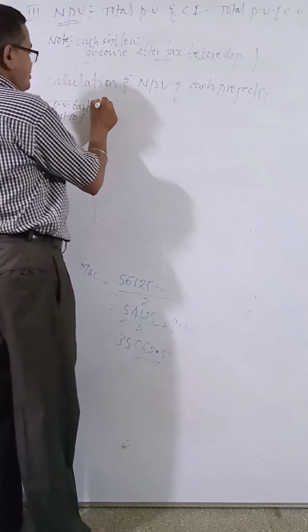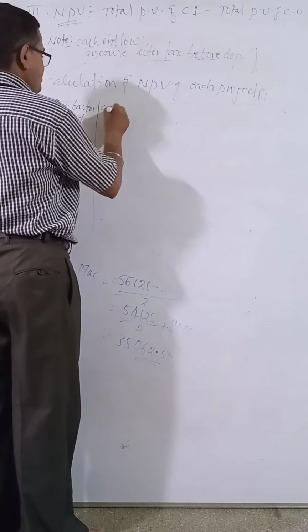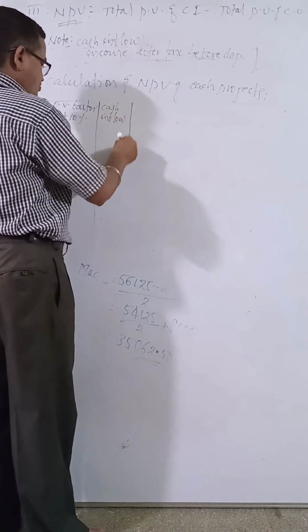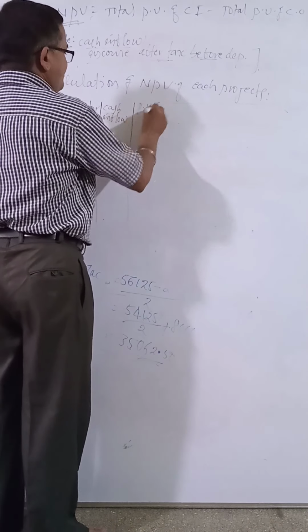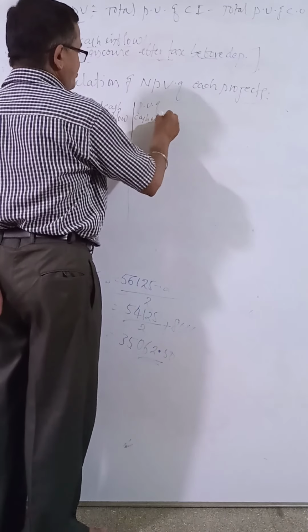Then cash inflow, they have given the cash inflow. Then present value of cash inflow.